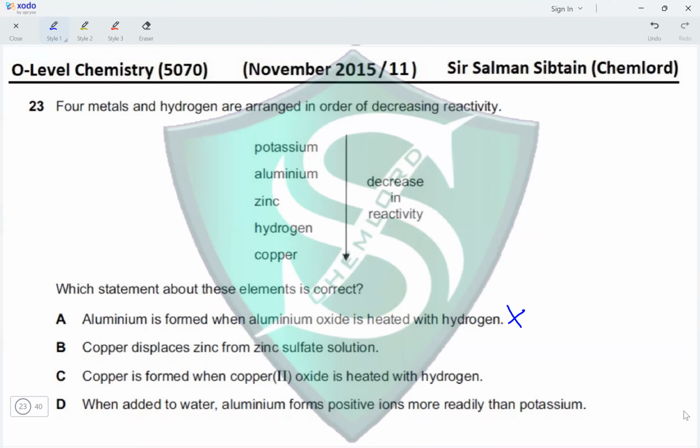Next, copper displaces zinc from zinc sulfate. Copper is less reactive than zinc. It will not displace zinc from its solution of zinc sulfate. Copper is formed when copper 2 oxide is heated with hydrogen. Yes, copper is less reactive than hydrogen. Therefore, hydrogen will displace copper from its oxide, producing copper metal and releasing steam. When added to water, aluminum forms positive ions more readily than potassium. Aluminum is amphoteric in nature. It does not react with water. Therefore, the correct option for this question is option C.